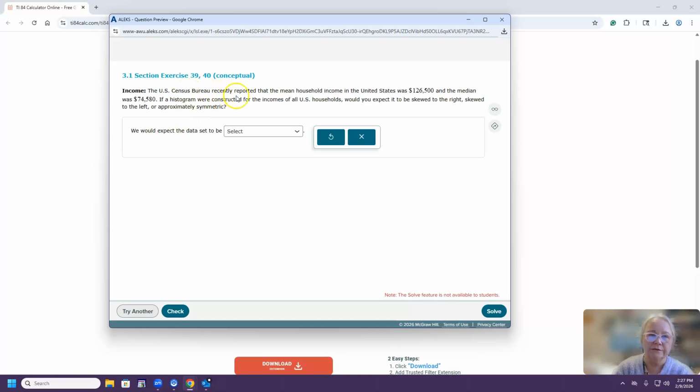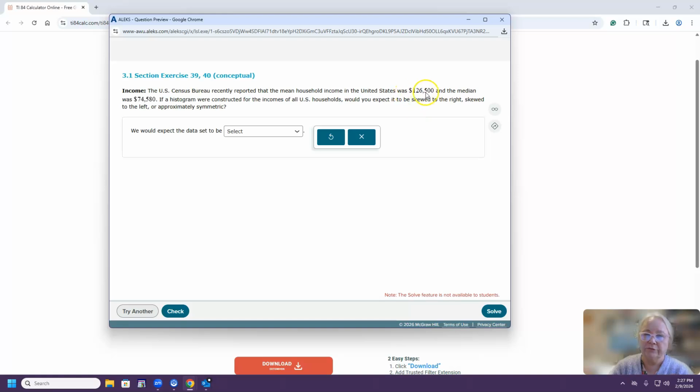The U.S. Census Bureau recently reported that the mean household income in the U.S. was $126,500 and the median was $74,580. If a histogram were constructed for the incomes of all U.S. households, would you expect it to be skewed to the right, skewed to the left, or approximately symmetric?